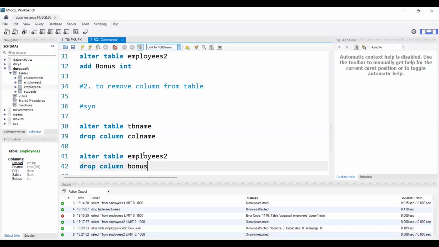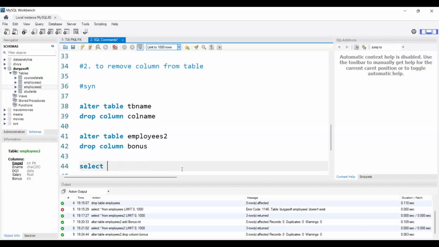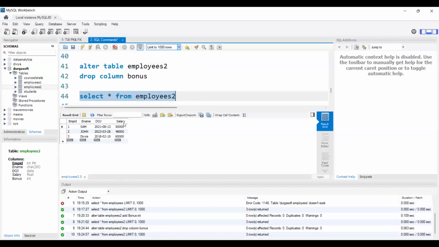Let me remove this bonus column for now. I'm just executing this. It got removed. Now let's once again display the data and see. Select star from employees 2. We don't have the bonus column here because I removed it.